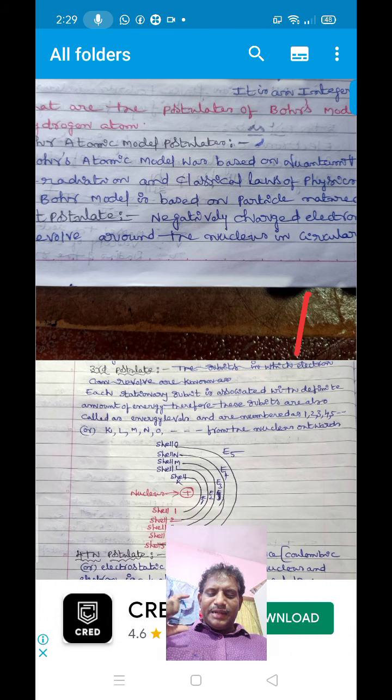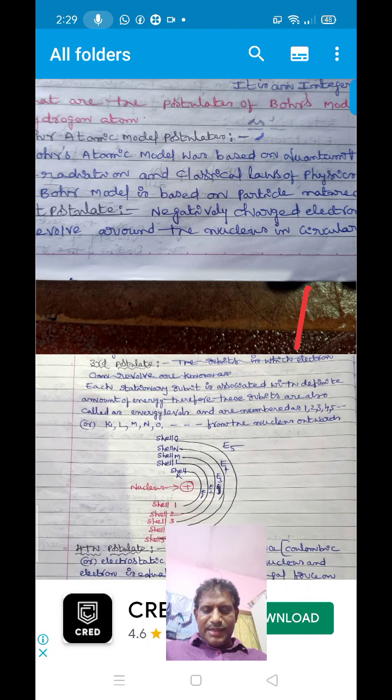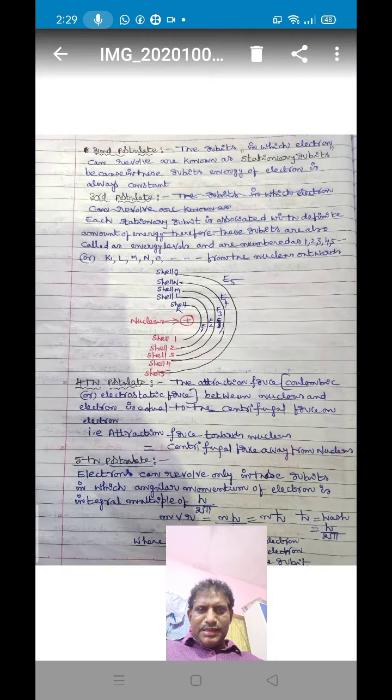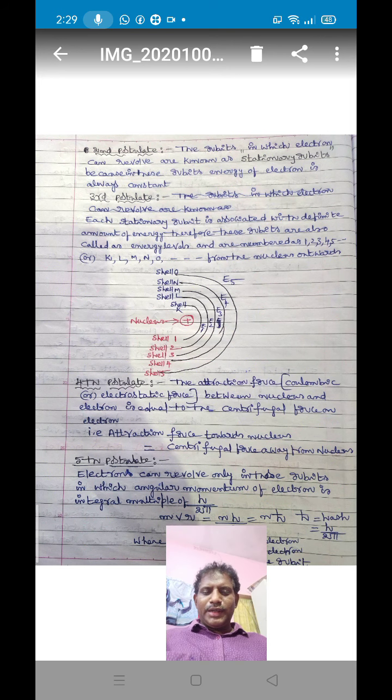Each stationary orbit is represented by 1, 2, 3, 4, 5, and so on, or K shell, L shell, M shell, N shell, O shell, etc., from the nucleus outwards. This is the third postulate of Bohr atomic model.